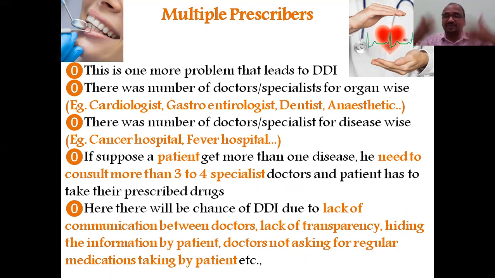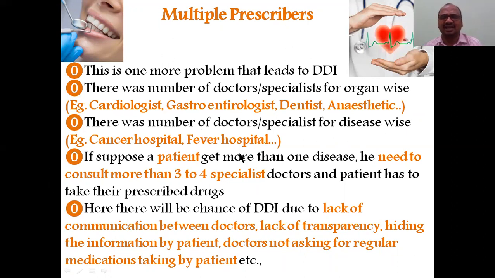See, the cardiologist doesn't know that the dentist wrote a tablet for the same patient, because the patient will not tell. Directly he will go to the cardiologist and ask, sir, I am suffering with this. So he will write. Even if the doctor asks, he will not tell. Sometimes even though he tells, the doctor might ignore it. So that's why, see, cardiologist, gastroenterologist, dentist, a number of them are there. Cancer hospital, fever hospital, disease-wise hospital is there. Organ-wise hospital is there. Liver hospital, eye hospital, like that.